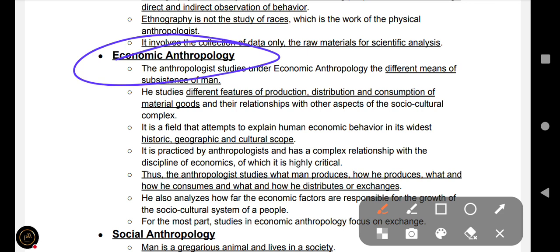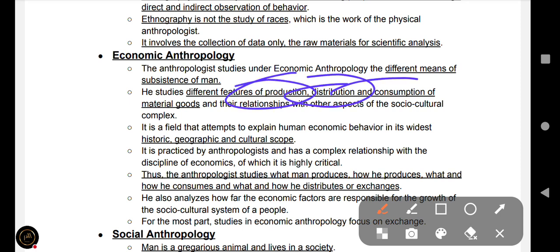And the next is economic anthropology. Economic anthropology simply means the study of the different features of production, distribution, and consumption of material goods. It is a field that attempts to explain human economic behavior in its widest historic, geographic, and cultural scope.